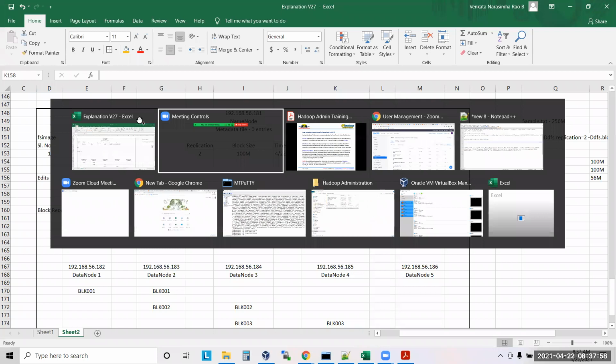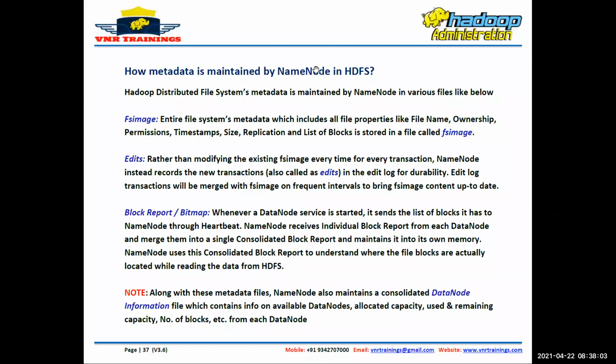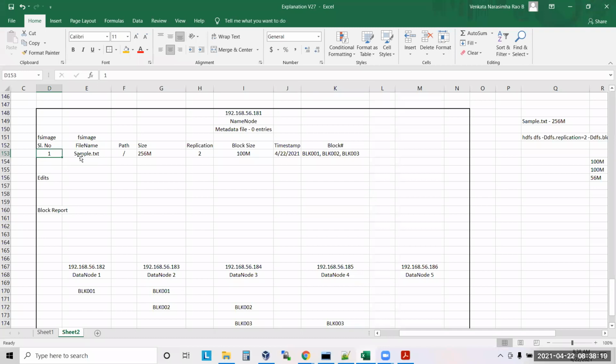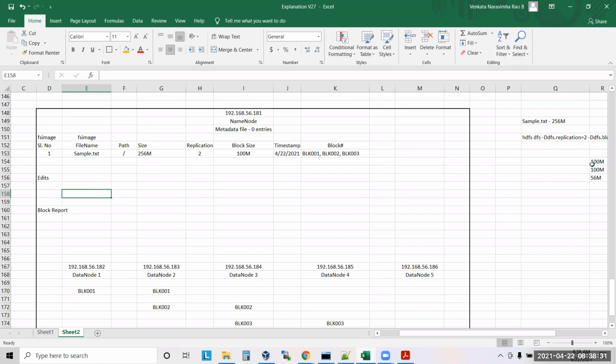Come back here. FS image is a file which will be maintained by the name node. This file contains the entire file system metadata, which includes all file properties like file name, ownership, permissions, timestamp, size, replication factor, and list of blocks. It is stored in a file called FS image. So the file name, file path, owner, timestamps, replication, block size, block numbers, all this information will be stored in the FS image. Clear guys? Yes.